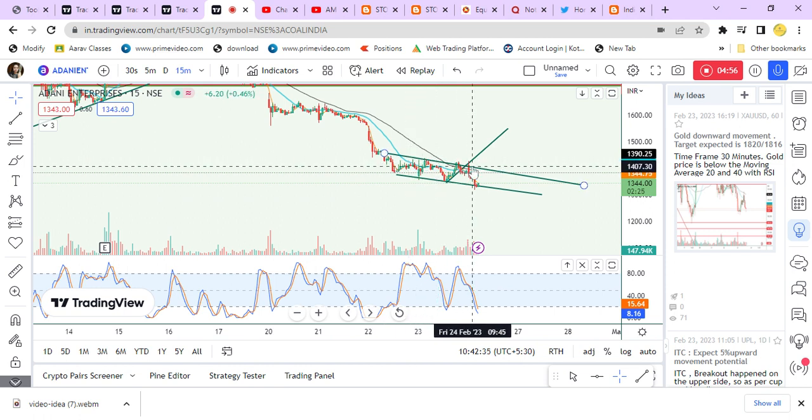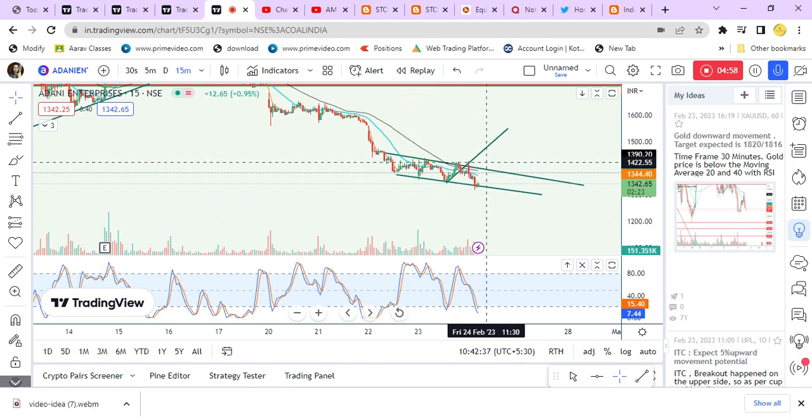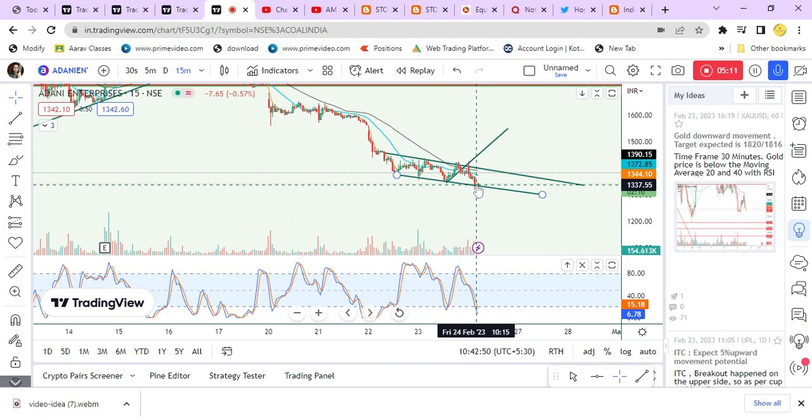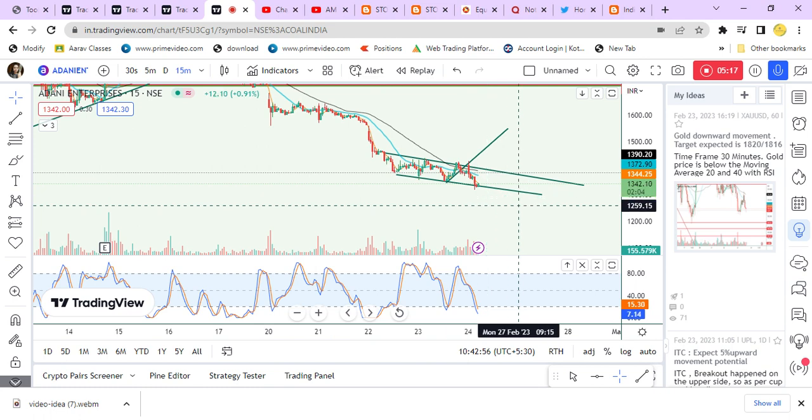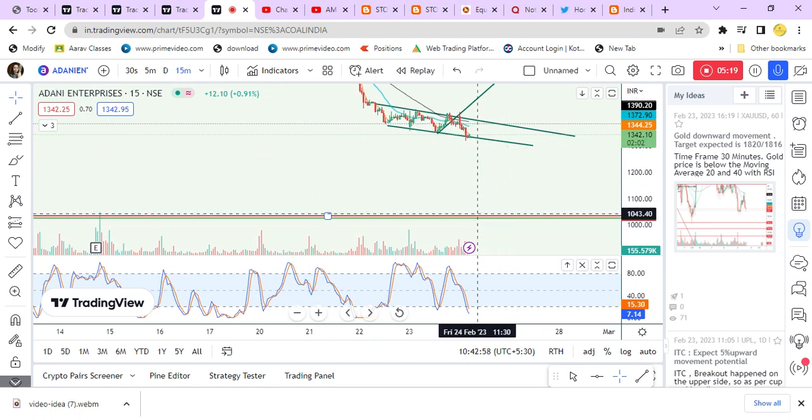If the value goes above this trend line with all the moving averages, then we need to consider that as a stop loss. And if the value comes down, breaks out this trend line, then we can consider it a continuation of the call, and the next target is 1050.